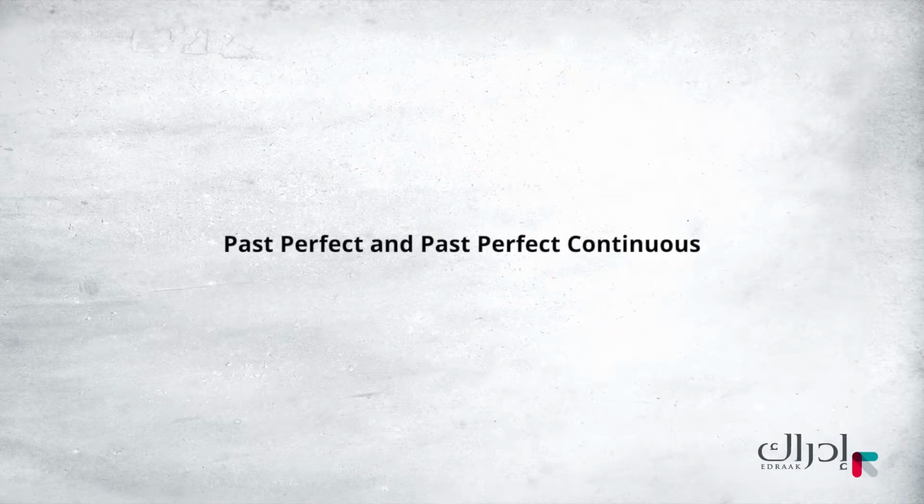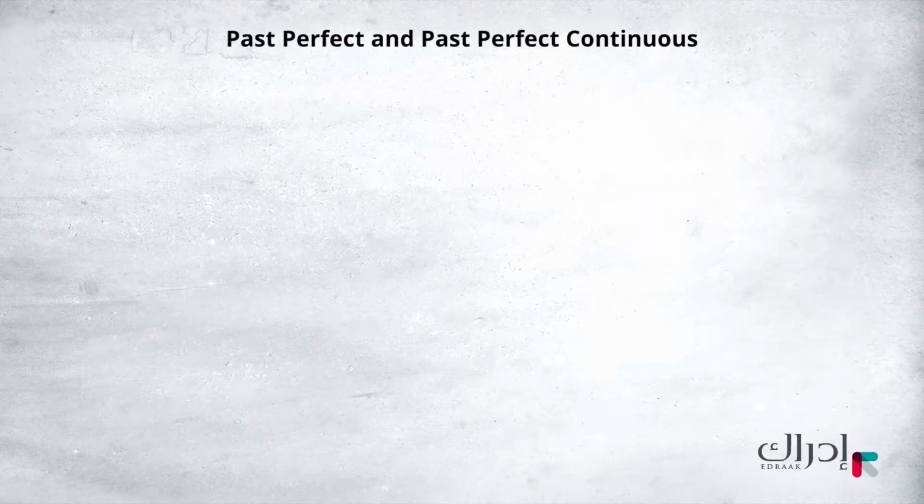Hi everyone. This lesson is about the past perfect and the past perfect continuous. Do you know the difference between the past perfect and the past perfect continuous? We use the past perfect when we talk about two past actions, when one of them happened before the other.